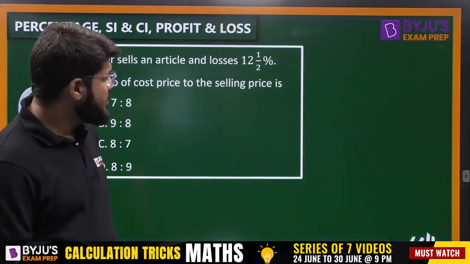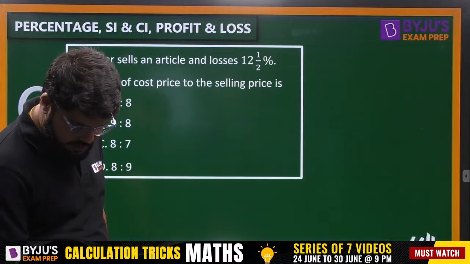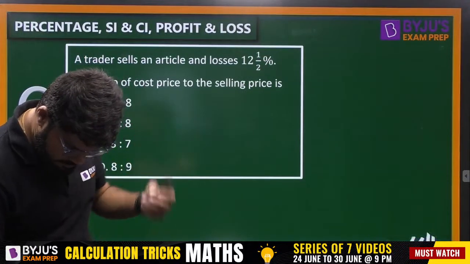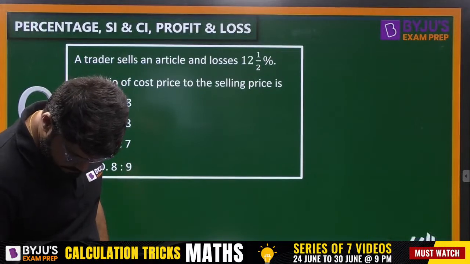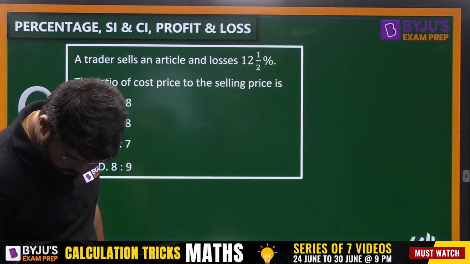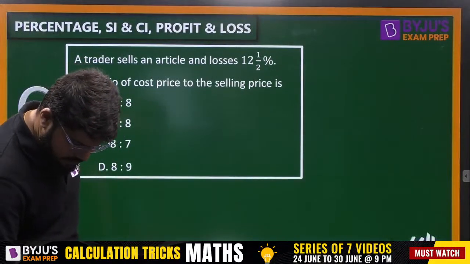A simple calculation, guys. Loses 12.5%. What is the ratio of the cost price to the selling price? Come on, everybody, solve it and quickly come up with the answer.